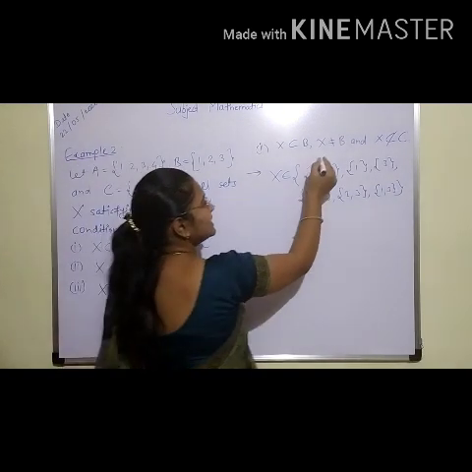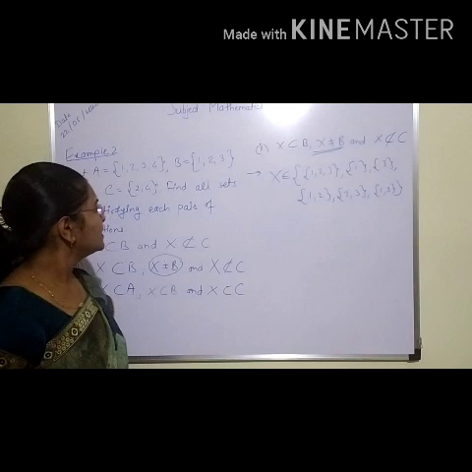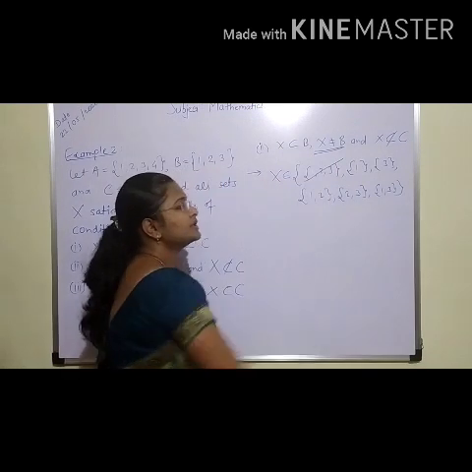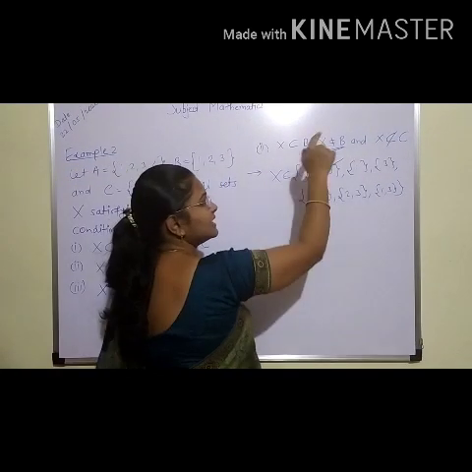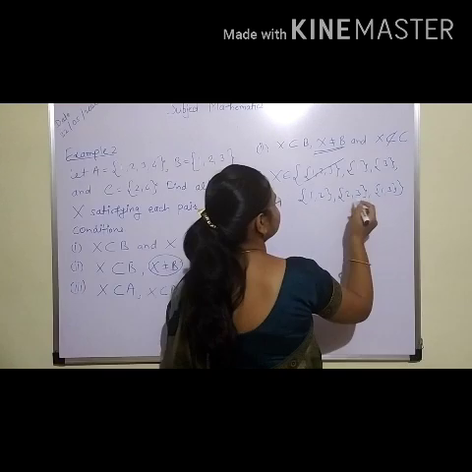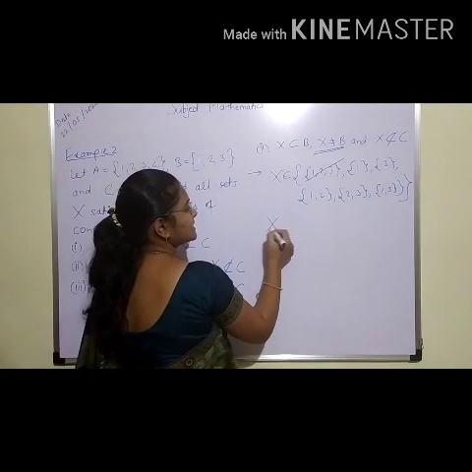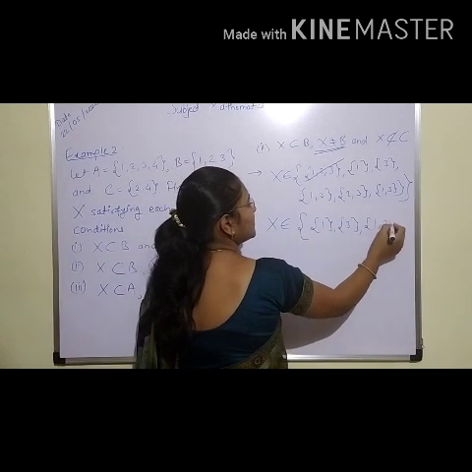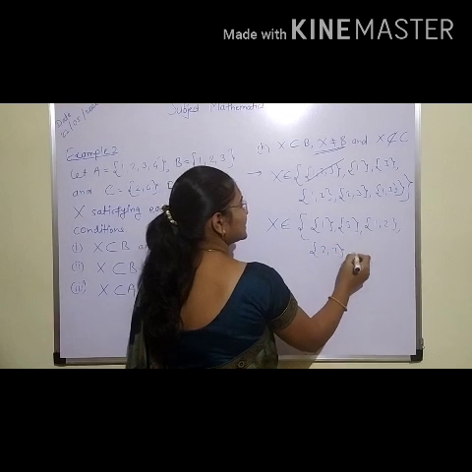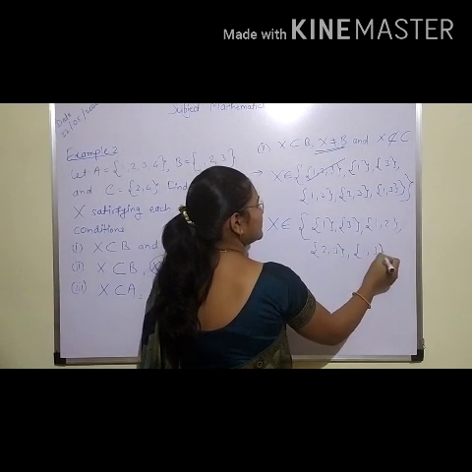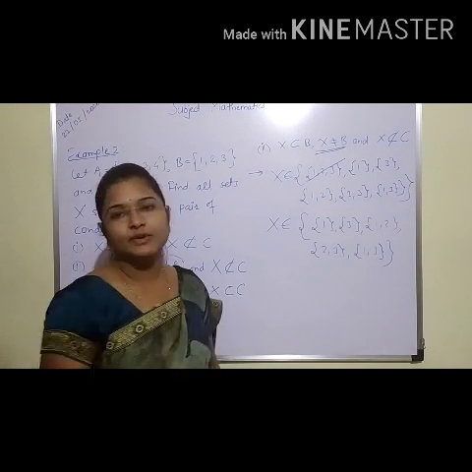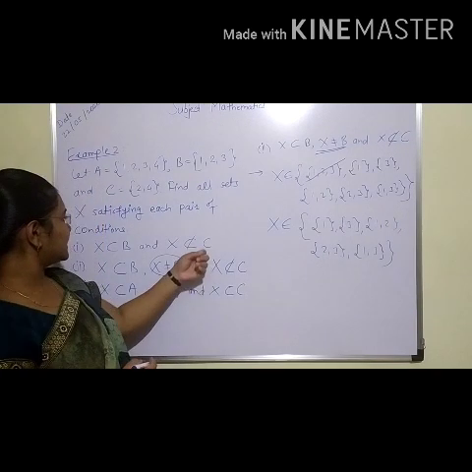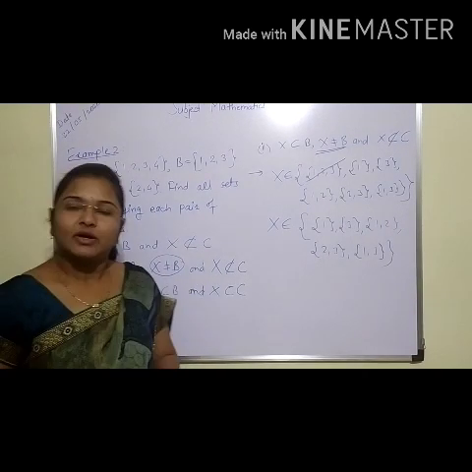But here one more condition we have added, that is X is not equal to B. So we know that set B is having elements 1, 2, 3. So we'll avoid set 1, 2, 3 from this set, so that we can satisfy this given condition. So set X belongs to the set singleton 1, singleton 3, 1, 2, 2, 3 and 1, 3. So set X can take any of these values. Understood? So we have seen both the conditions, and with this condition we found the set X. Okay.